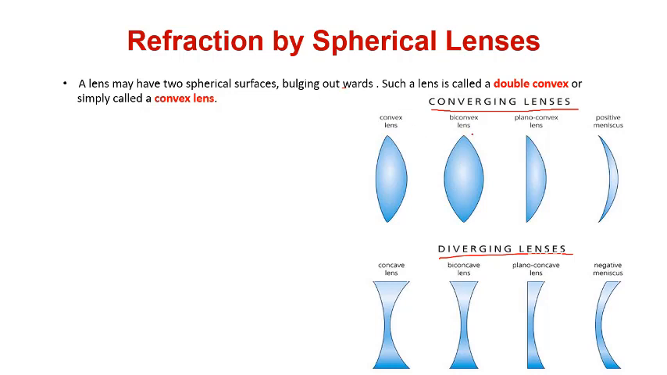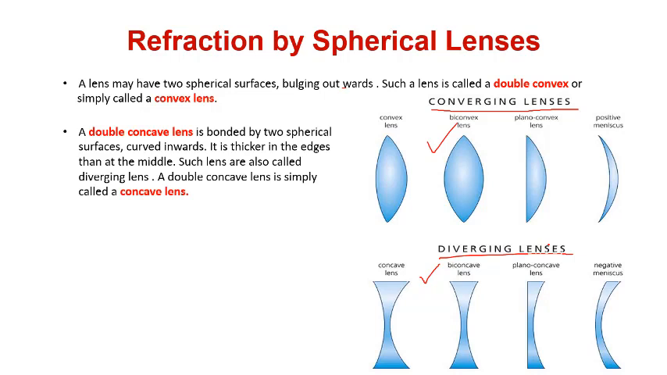So in class 10 we will only study the biconvex lens and biconcave lens. The rest are not in your syllabus, so we will omit those. A double concave lens is bounded by two spherical surfaces curved inwards. It is thicker at the edges than at the middle. Such lenses are also called diverging lenses. A double concave lens is simply called a concave lens.